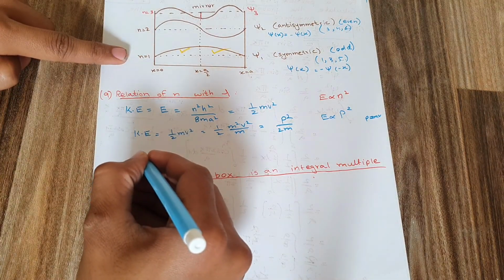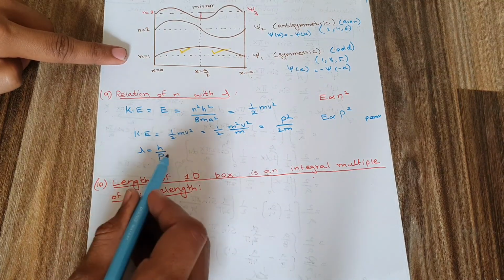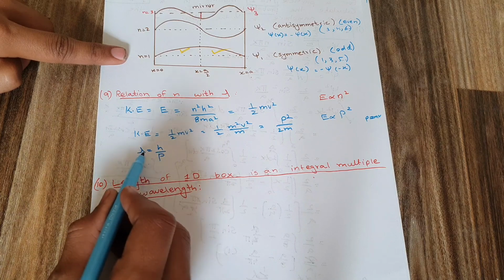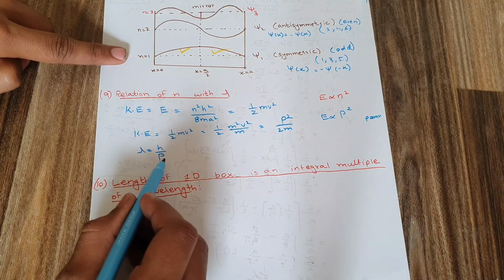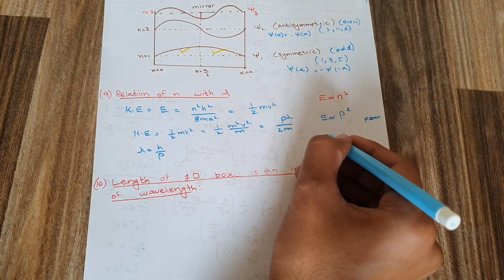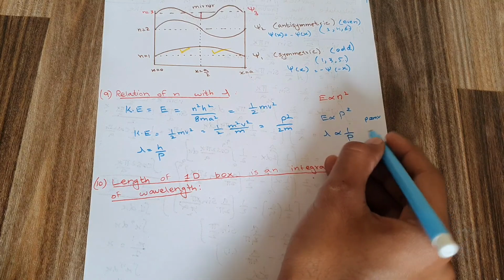The next thing is the de Broglie hypothesis, which says that lambda is equal to h over p. Here you can see that lambda is inversely proportional to the momentum, or I can say that momentum is inversely proportional to lambda. So I conclude that lambda is inversely proportional to momentum.